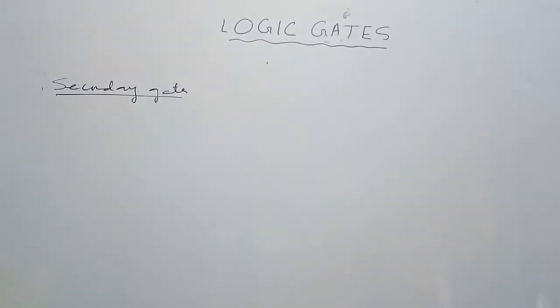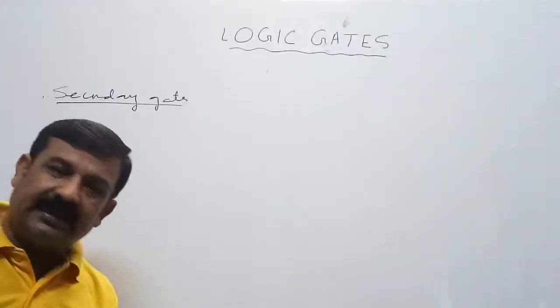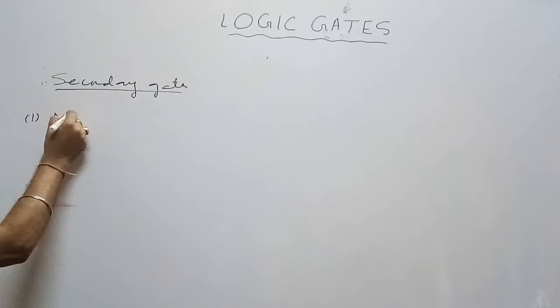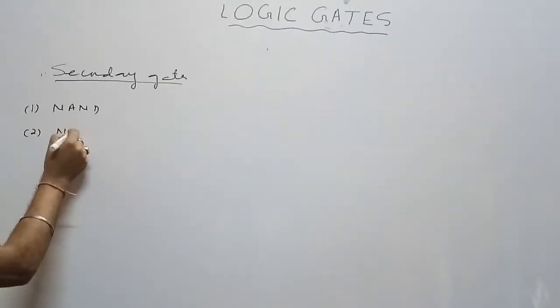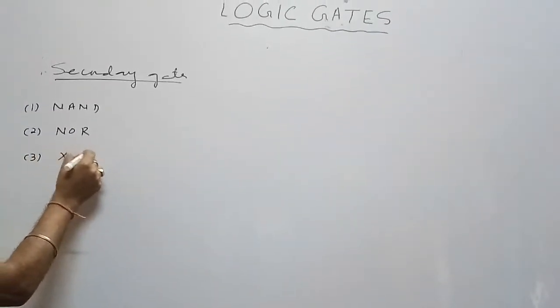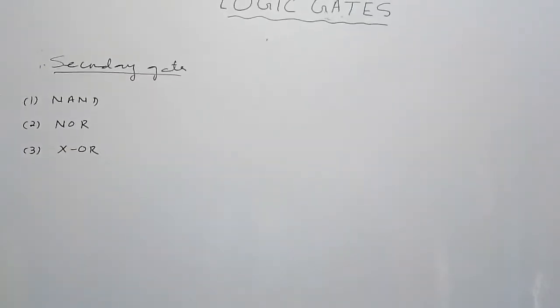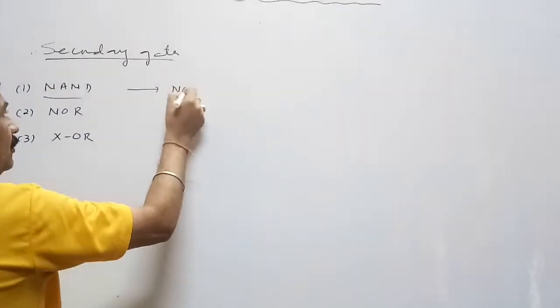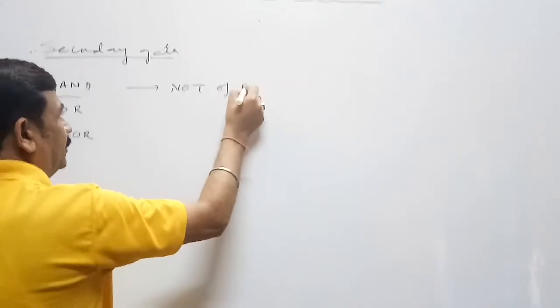The gates which are designed using primary gates are known as secondary gates. They are number 1, NAND, number 2, NOR, number 3, XOR, exclusive OR gate. NAND gate stands for not of AND.